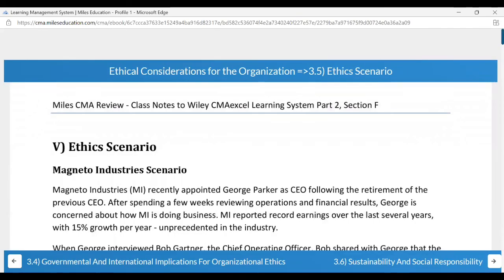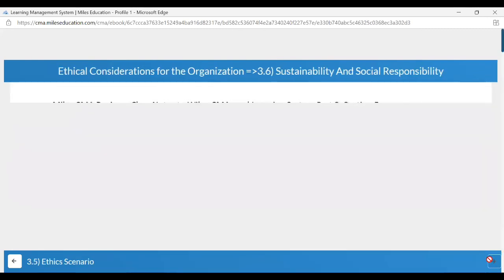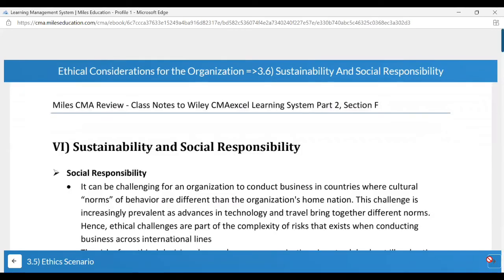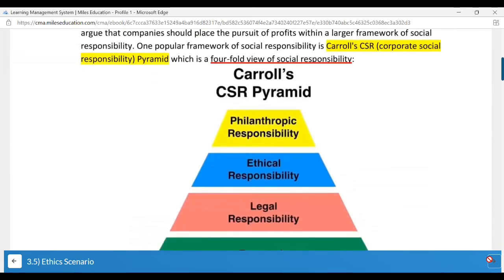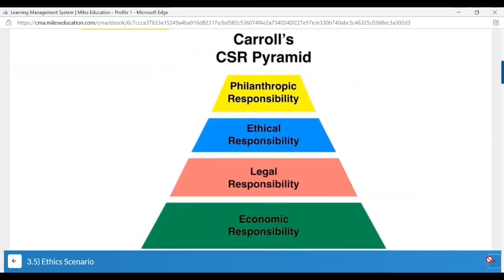This is the ethics scenario for you to practice. Sustainability and social responsibility. So we have our Carroll's CSR pyramid. First comes your economic responsibility. So you should be able to earn enough profits. It is so basic, your money. You should have money. Other than that, how will you contribute to the society, right? You should first have something in your own basket to help others. So that is your economic responsibility.